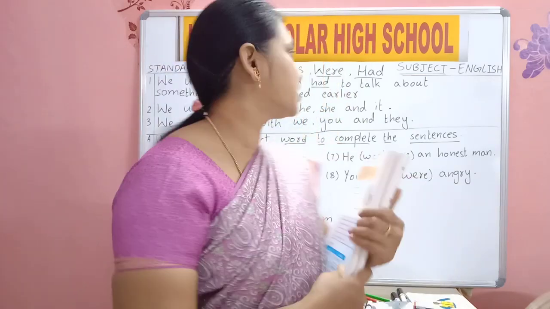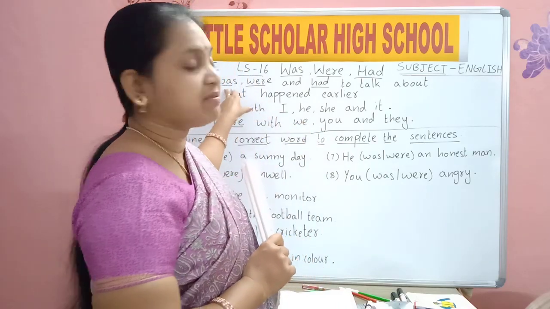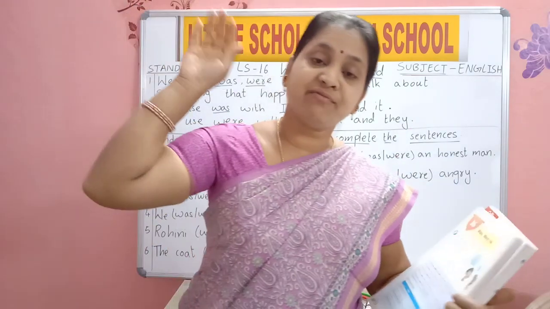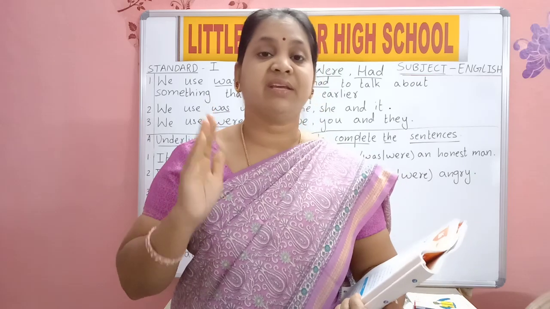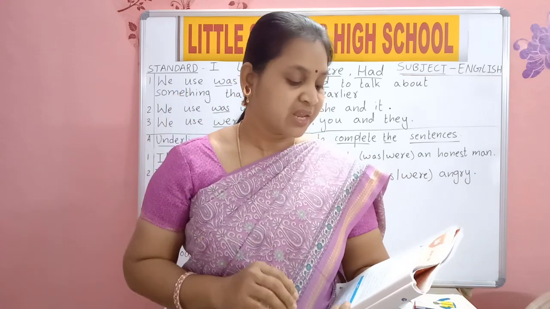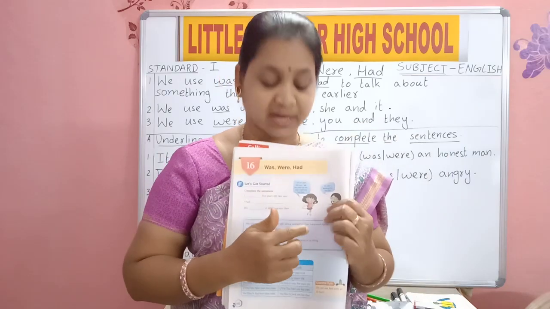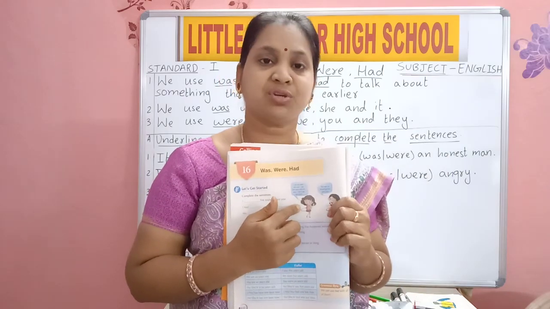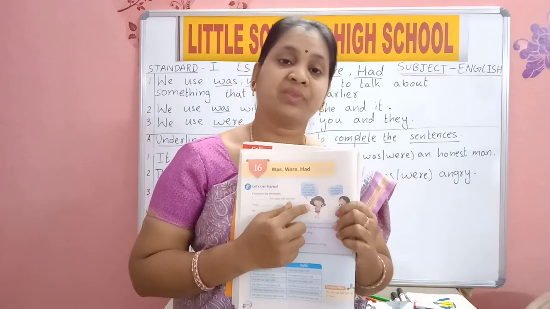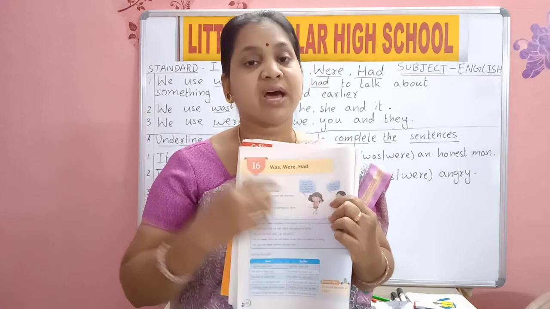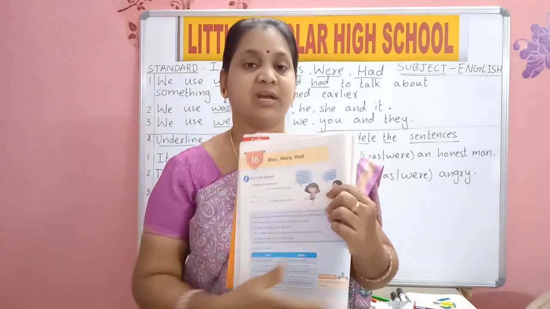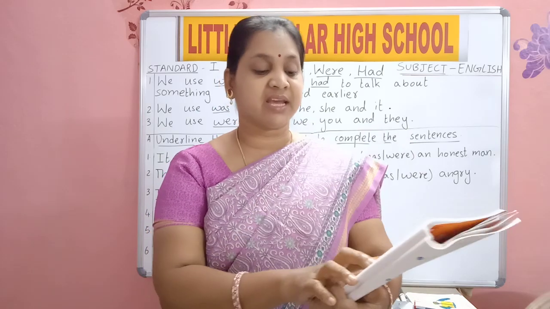W-A-S, was is used when we are talking about things which have already finished. Yes, I was 5 years old last year. I had long hair then. At that time she had long hair, it seemed. Yes, now her hair is short. So when she was 5 years old, her hair was also long. Now what the second girl is saying, read.